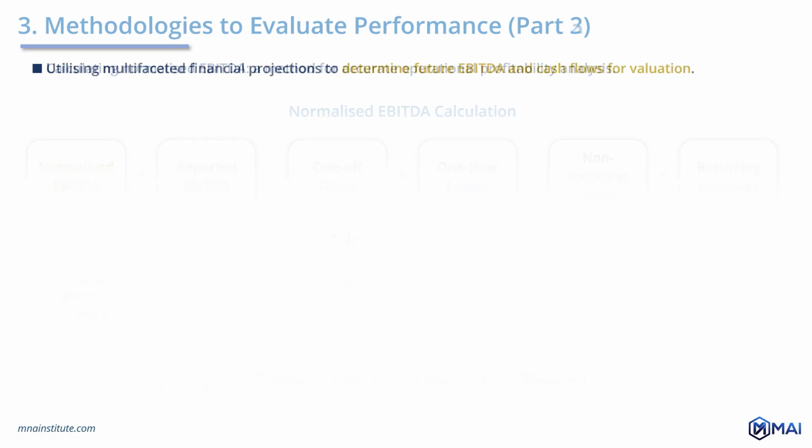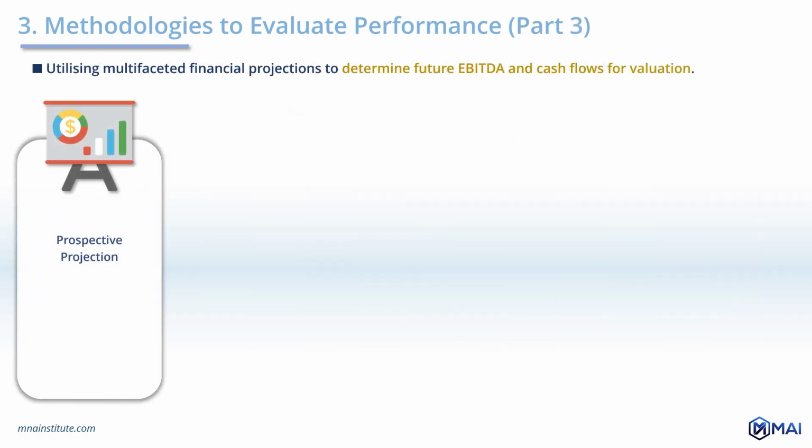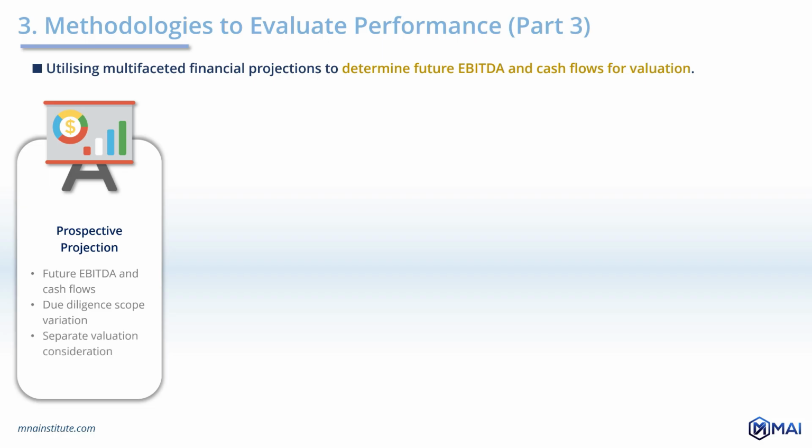Financial performance projection. The prospective financial projection provides an estimate of a company's future EBITDA and cash flows, which are integral to its valuation. The scope of financial due diligence may sometimes exclude this projection phase. In such instances, the projection may be treated as a separate valuation exercise.